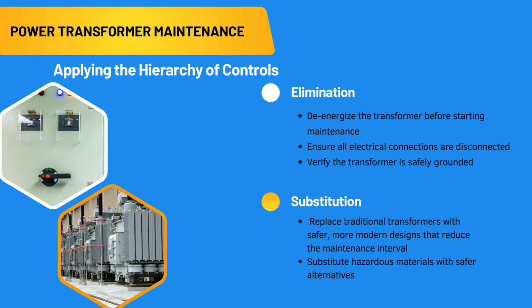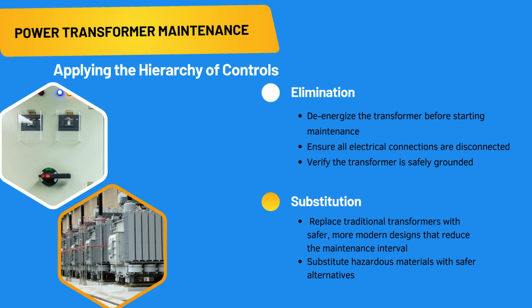Level 2, Substitution. Replace traditional transformers with safer, more modern designs that reduce the maintenance interval. Consider using transformers with built-in safety features, such as overload protection. Substitute hazardous materials with safer alternatives.